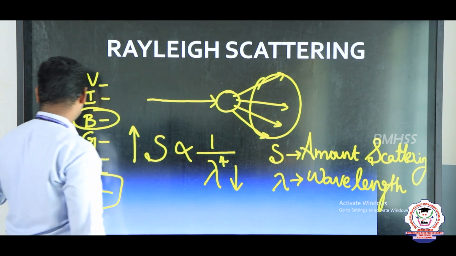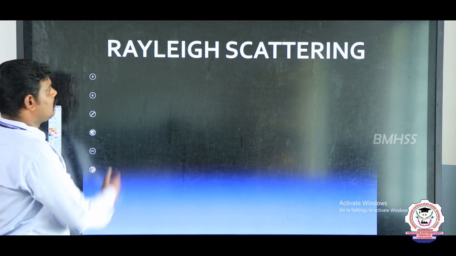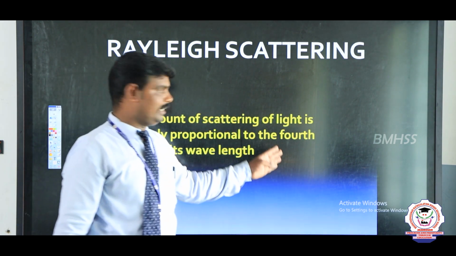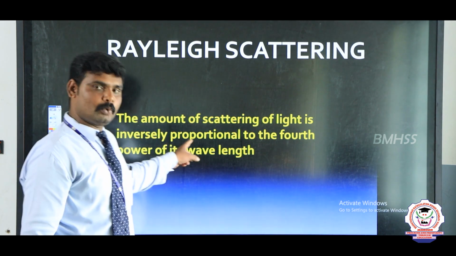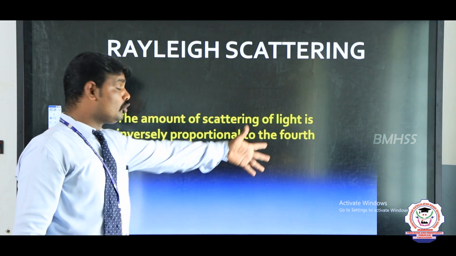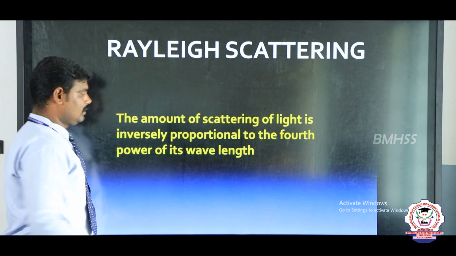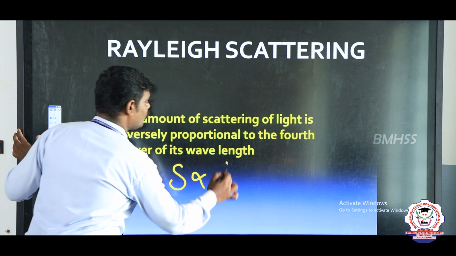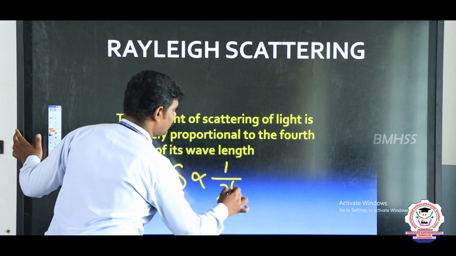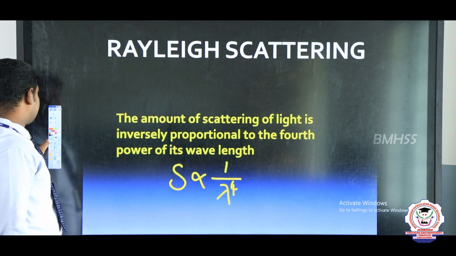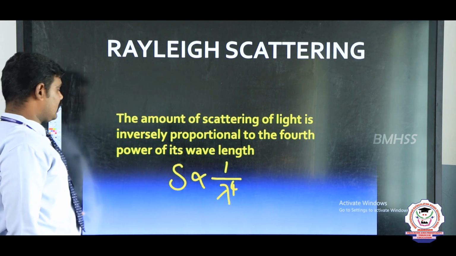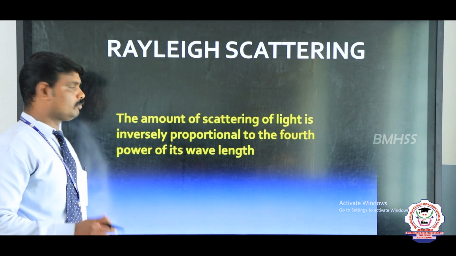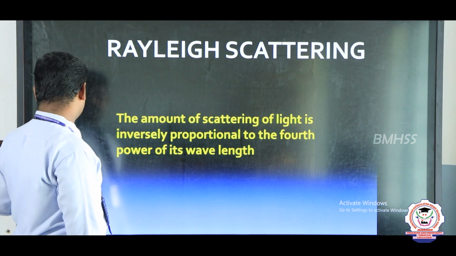Next, the definition of Rayleigh scattering: the amount of scattering of light is inversely proportional to the fourth power of its wavelength, that is, S is proportional to 1 by lambda to the power 4. Next, I already asked the question, why does the sky appear blue? We will see that.